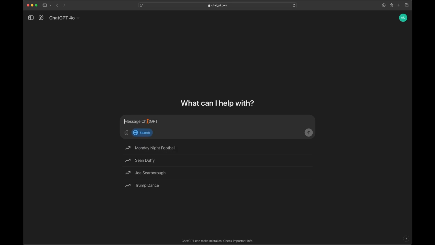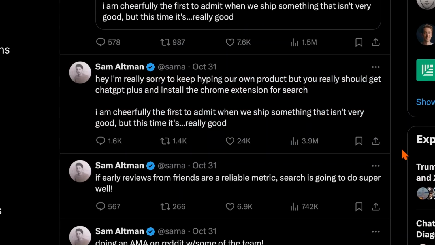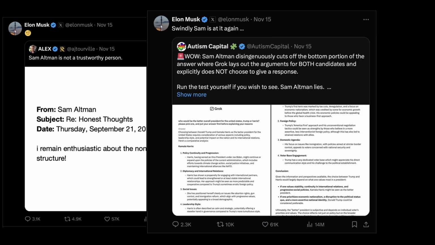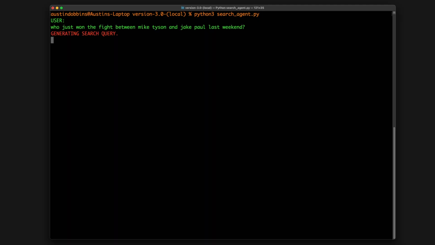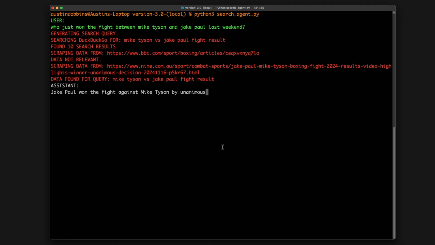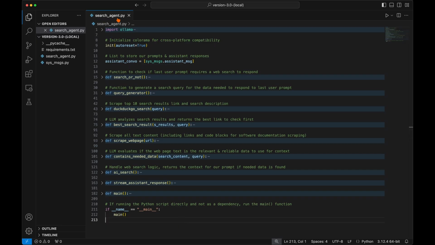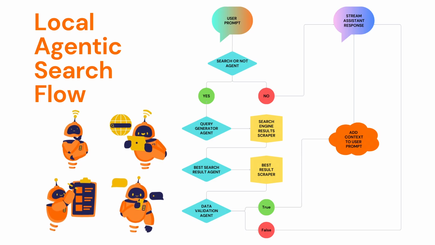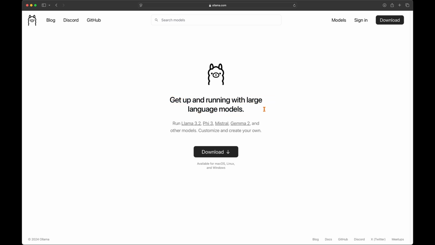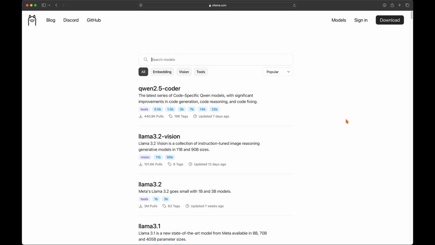ChatGPT Search is the latest feature Sam is using to motivate the masses to fund his closed AI monopoly. Today I'm going to show you how to build your own AI web search assistant using Python and the leading open source language models with Ollama. Ollama is an open source project allowing us to easily run a vast library of small and large language models